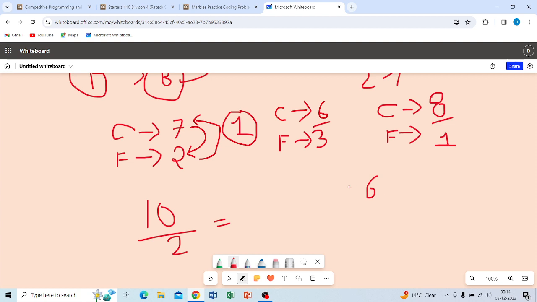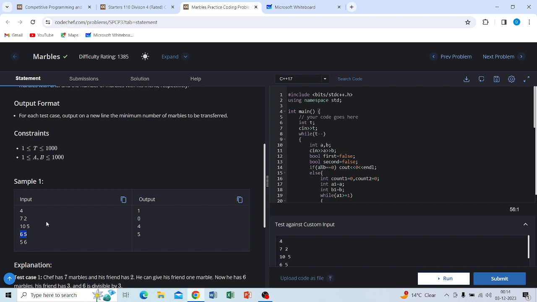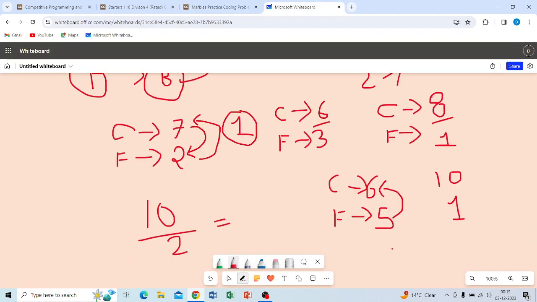Chef has 6, their friend has 5, so how much can he transfer? He can transfer 4 marbles, so they have 10 and 1, so it is divisible. So the minimum number of marbles that should be exchanged is 4.